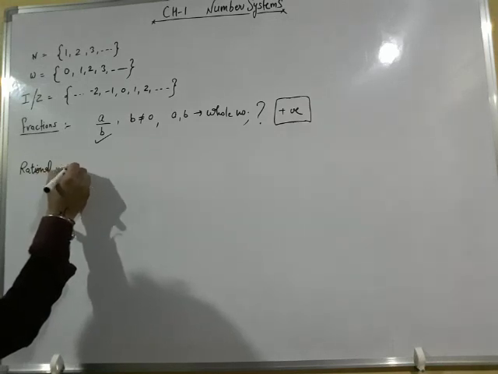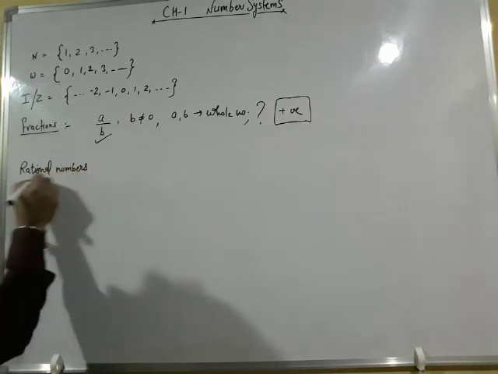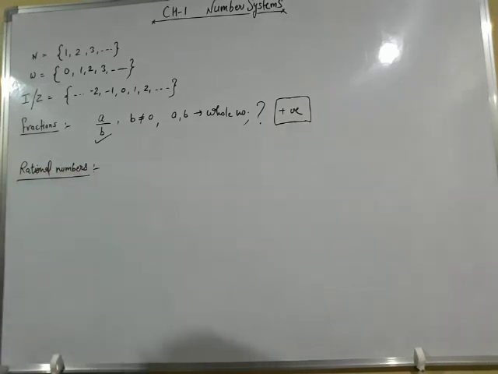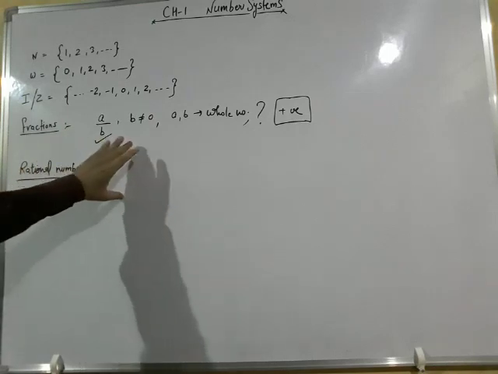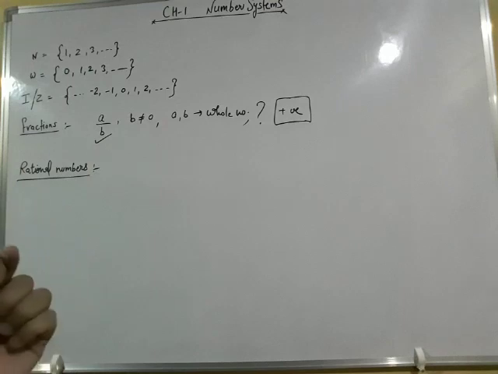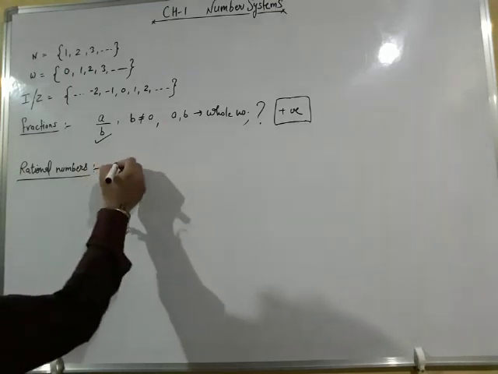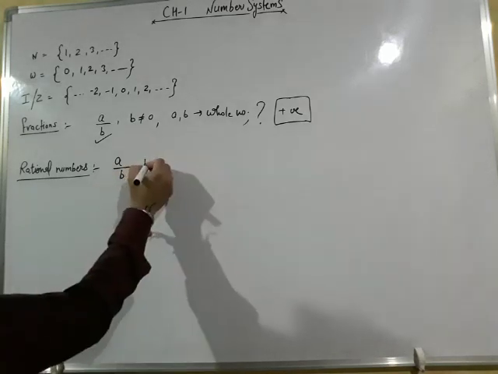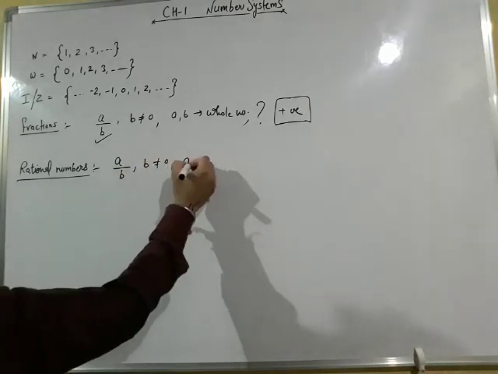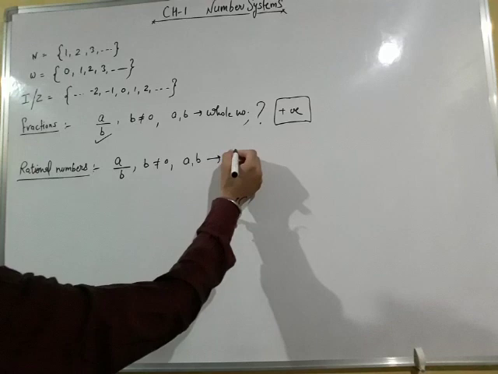Rational numbers. The definition of rational numbers and the definition of fractions is almost the same, with just a little bit of difference. The numbers which can be written in the form of a upon b, where b is not equal to 0 and a and b both are integers.